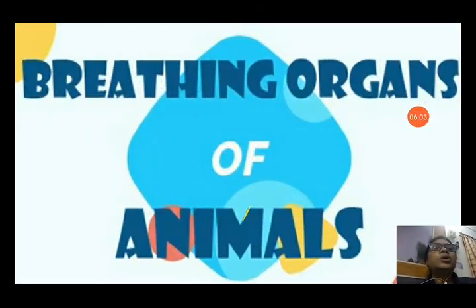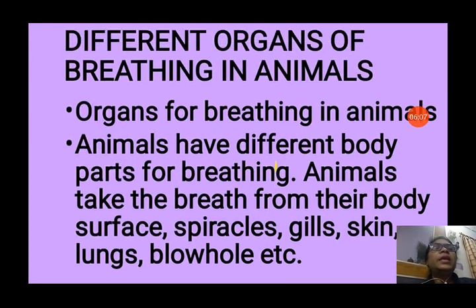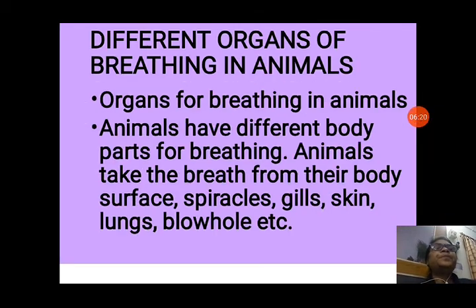Now, breathing organs of animals. Different organs of breathing in animals. Animals have different body parts for breathing. Animals take breath from their body surface, spiracles, gills, skin, lungs, blowhole, etc.